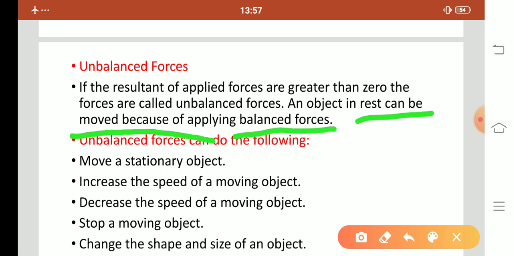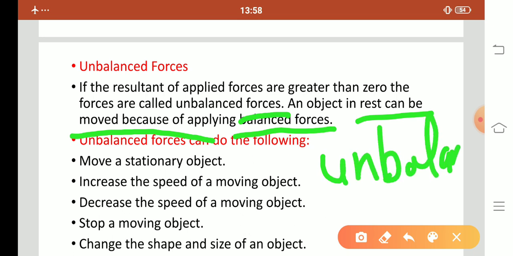No, because of applying unbalanced force. When we apply an unbalanced force, an object at rest can be moved. So please change it: balanced is replaced by unbalanced.